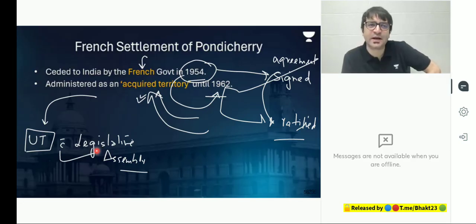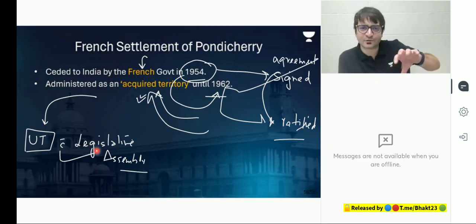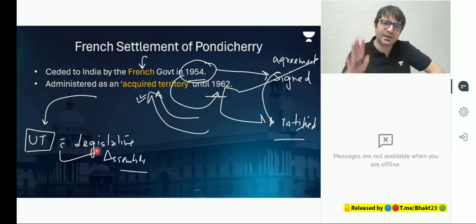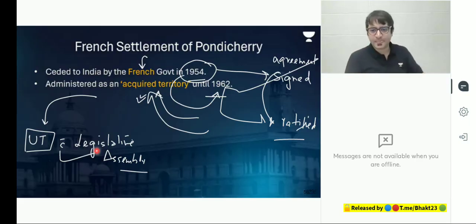Why union territory? Why not state? Because it is also spread geographically. Some parts of Pondicherry are closer to Andhra. Some parts are closer to Tamil Nadu. That is why there is no uniformity. So that is why it was given a union territory. And I will tell you in the union territories chapter, why do we have 8 union territories in the first place? And should union territories continue or not?